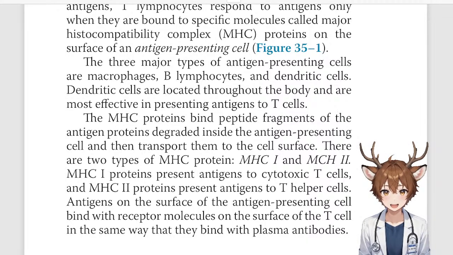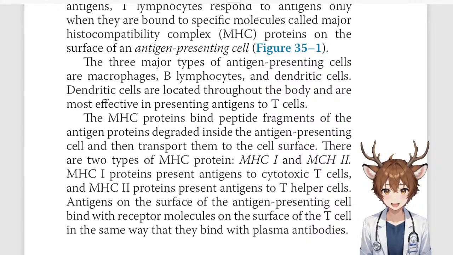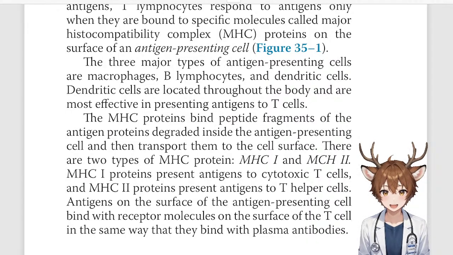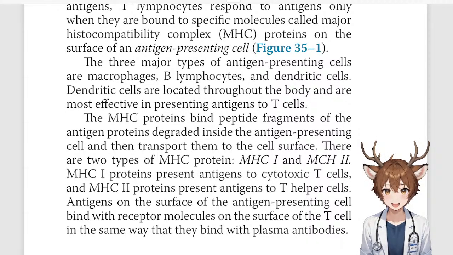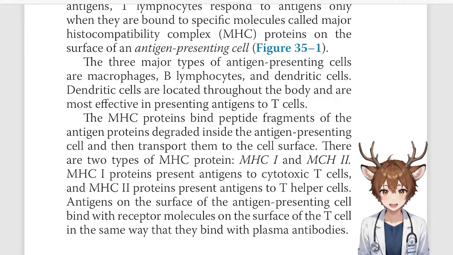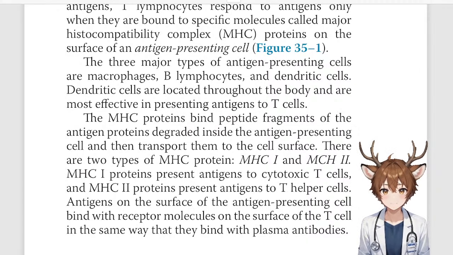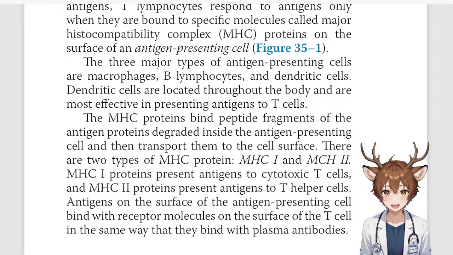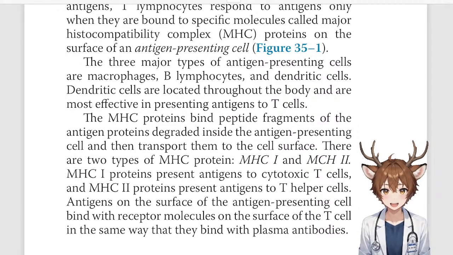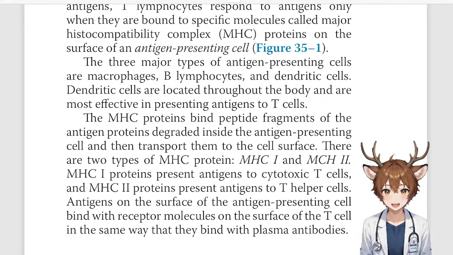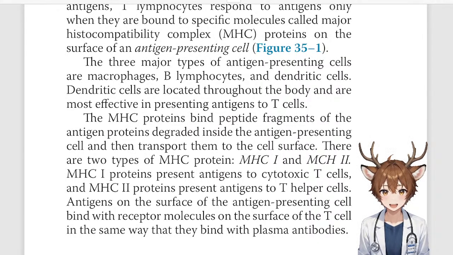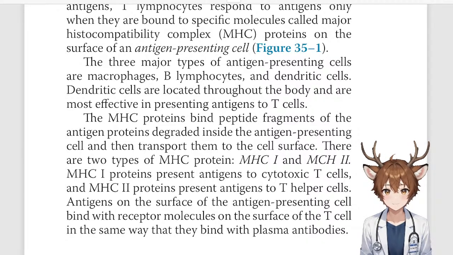For reference, I want to go a little bit further than that. The killer T cells for MHC class 1 are CD8 positive, while the MHC class 2 type related to the helper T cells are CD4 positive. So in both cases, the MHC class multiplied by the CD4 or CD8 of the T cell will always equal 8. So if it's MHC class 2, well, then you know it's going to be CD4 positive, i.e. it's going to be a helper T cell. If it's MHC class 1, then you know it's going to be a killer T cell because it's CD8 positive.